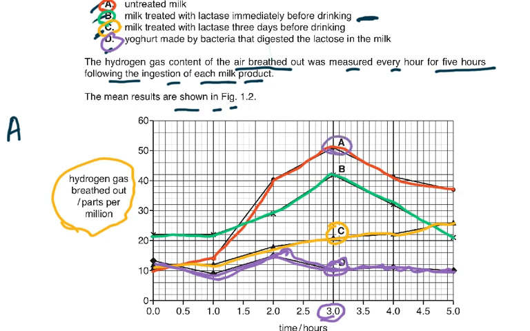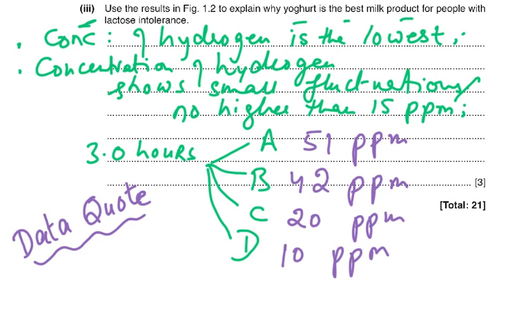So if you give me some comparative figures and data, this is called a comparative data quote between D and A, or D and B, or D and C. So concentration of hydrogen is the lowest for yogurt, and it shows small fluctuations not higher than 15 parts per million. ppm is parts per million.